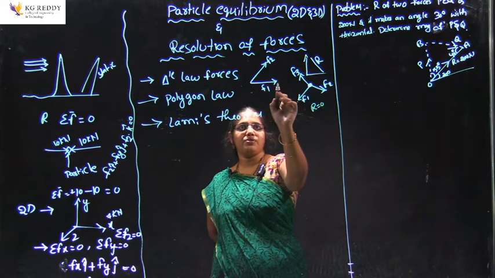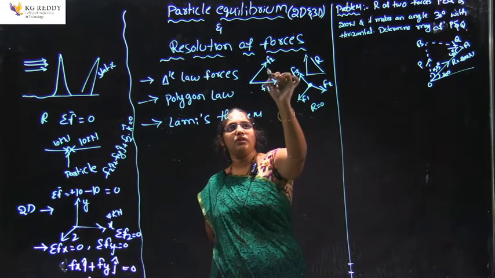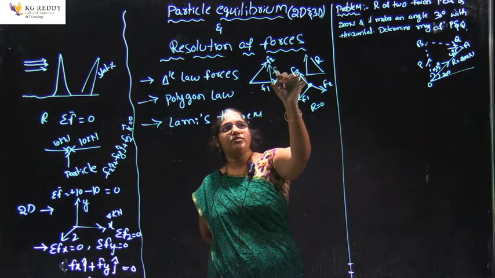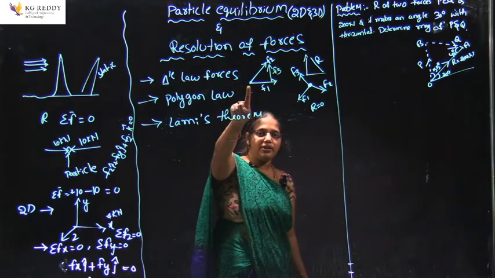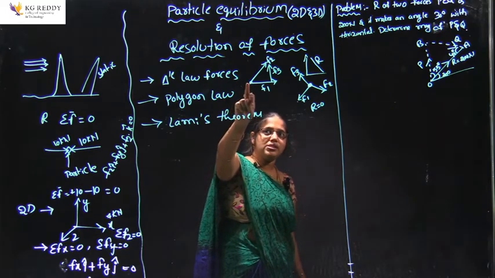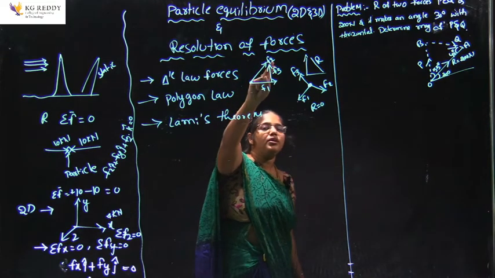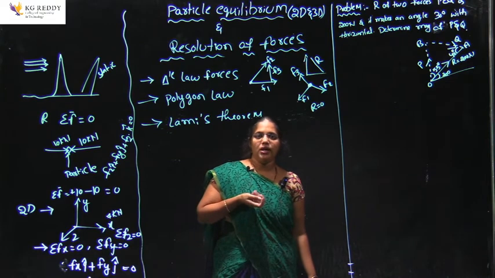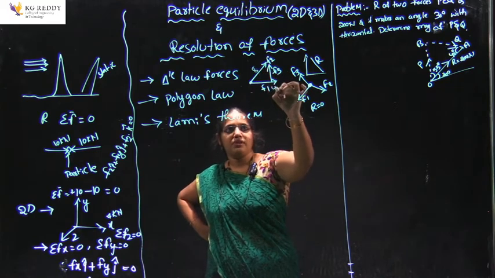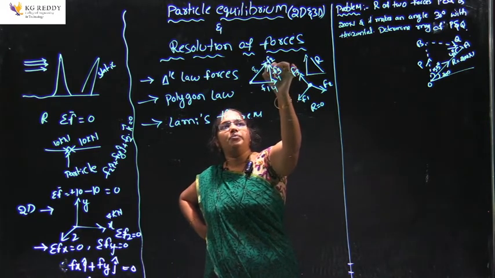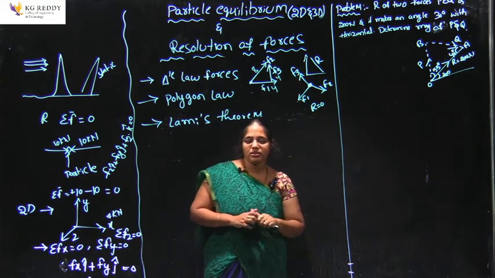How will I denote it? I will take one force F1 like this, F2 like this. For these 2 forces going in these 2 directions, oppositely I am introducing one more force F3, which is in the form of a triangle, in order to get the body into the equilibrium condition. So, one force is going like this and coming like this, meeting at the point F2. Therefore, the body should be in equilibrium. Suppose it is 8 kilonewtons, and 4 kilonewtons, again 4, and here 8 minus 8 should be 0. Therefore, the body is in the equilibrium condition. So, this is nothing but the triangle law.